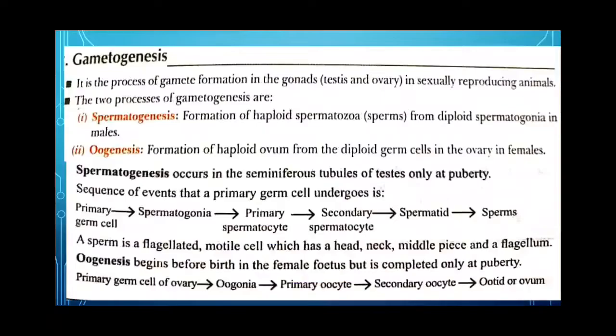Now, the ovary consists of connective tissue, the stroma, containing ovarian or Graafian follicles, each enclosing an ovum. Oogenesis begins before birth in the female fetus but is completed only at puberty. Here, a primary oocyte divides by meiosis I into a secondary oocyte and a polar body. Now, the secondary oocyte divides by meiosis II into an ootid and a second polar body. The ootid develops into an ovum and then the polar body degenerates.